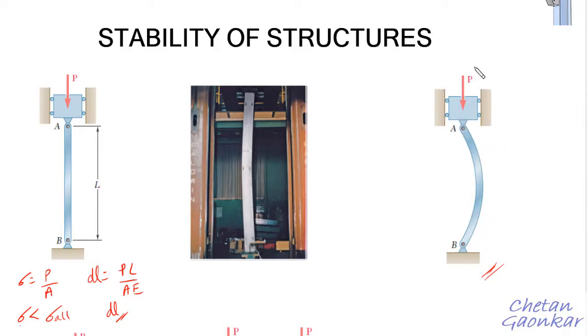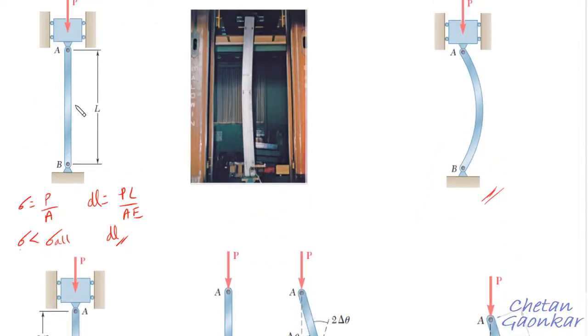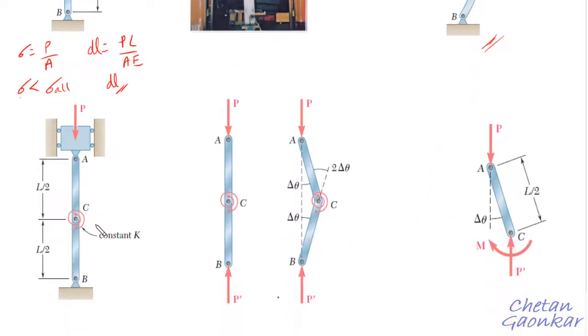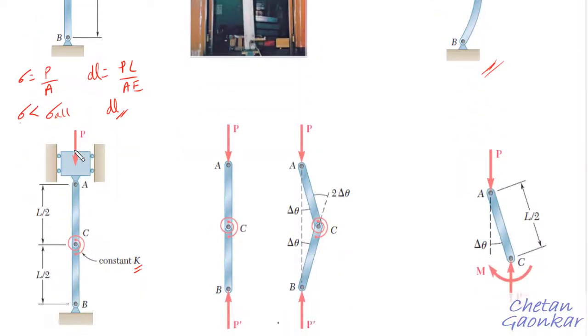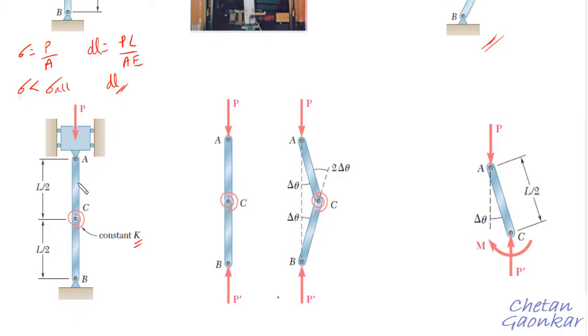This column is not stable under the applied load, and this can be studied by modeling this column with two rigid members AC and BC with a spring of stiffness K. What we have done is take a simplified model of this actual column, using two rigid members AC and BC, which are joined with a pin and a spring which has a constant K. The free body diagram of this column has been shown here.